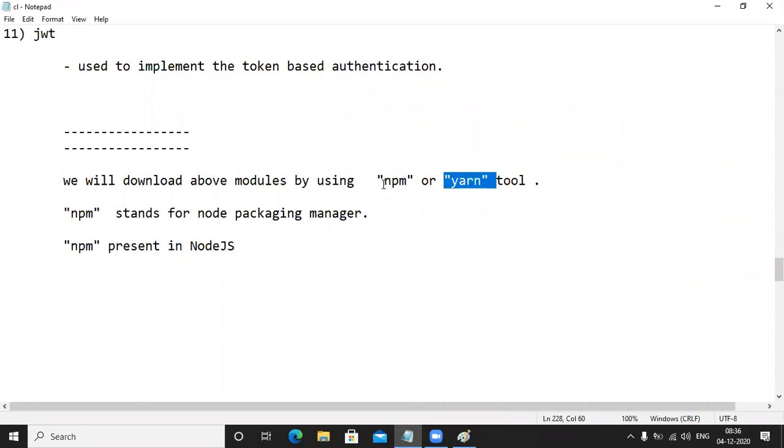Okay, now a fun fact. Sir, is Yarn also present in Node.js? No, it comes from Facebook. It is not coming from Node.js. It is coming from the Facebook company. It's a different tool. Fine.